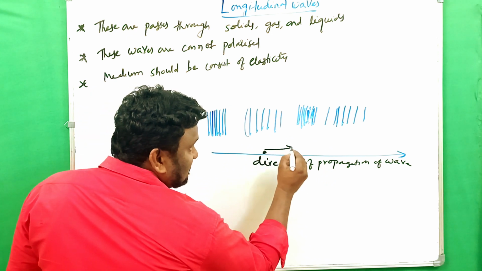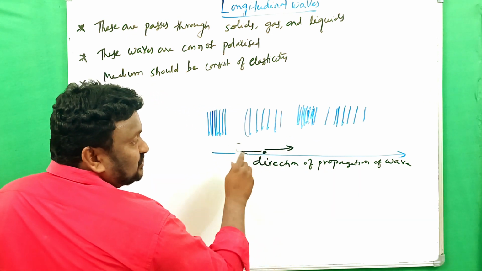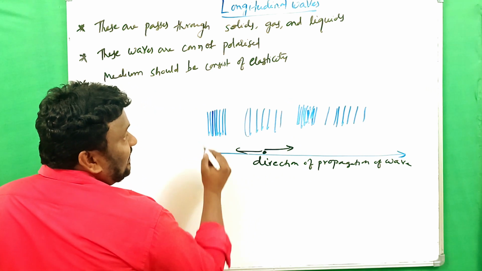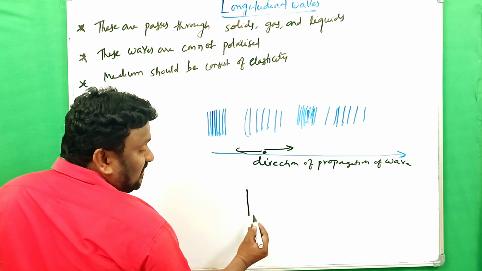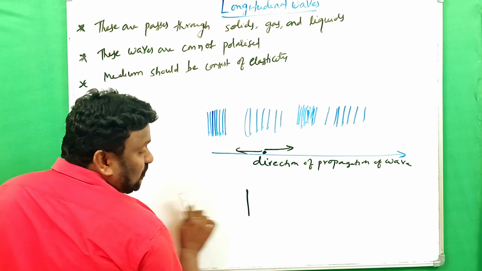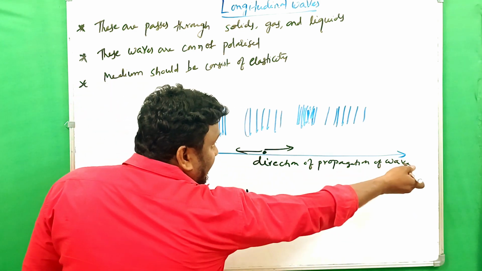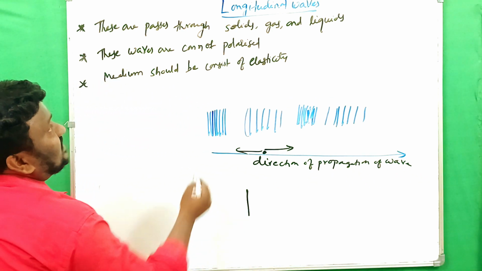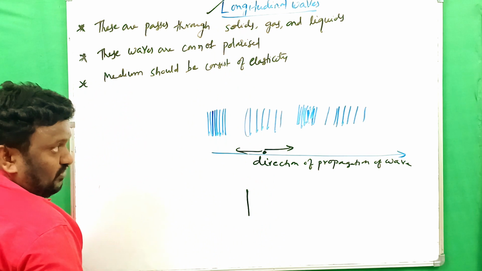It goes like this and comes back like this. So it is a to and fro motion. That's why in this case the particles vibrate along the direction of propagation of the wave. The wave moves in this direction and the particles also vibrate in the same direction. Then only do we call it a longitudinal wave.